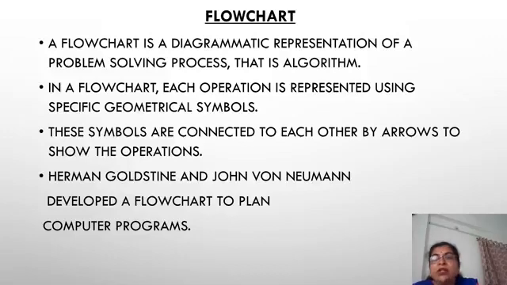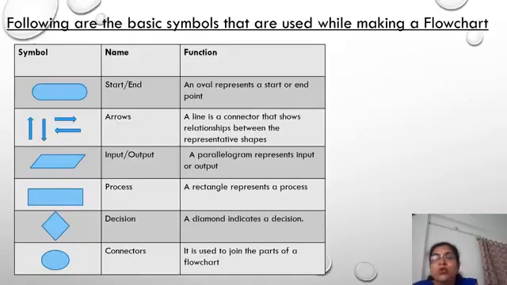Hermann Goldstein and John von Neumann developed a flowchart to plan computer programs. Okay, now what are the different symbols we are using for the flowchart? Those are listed here. See here, the symbol is given in the columns symbol, name and function.